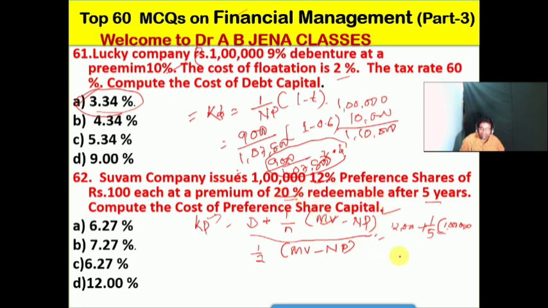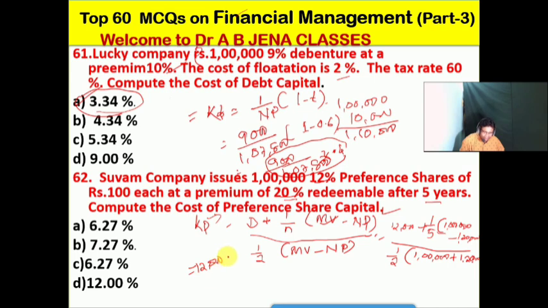So this will be how much? 1 lakh minus 1 lakh 20,000 divided by 1 by 2 into 1 lakh plus 1 lakh 20,000.